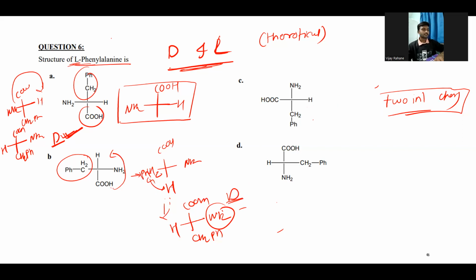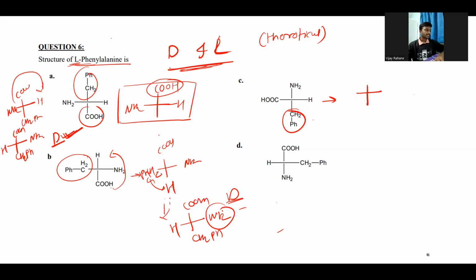In this one, whichever interchange you can do, just make sure you make the structure in which the COOH will be on the top side, right? And the CH2PH at the downside, because in the generalized structure, the COOH will be upper and the side chain will be lower. If the NH2 group is on the right side, that structure will be the D amino acid, and if the NH2 group is on the left side, that structure will be the